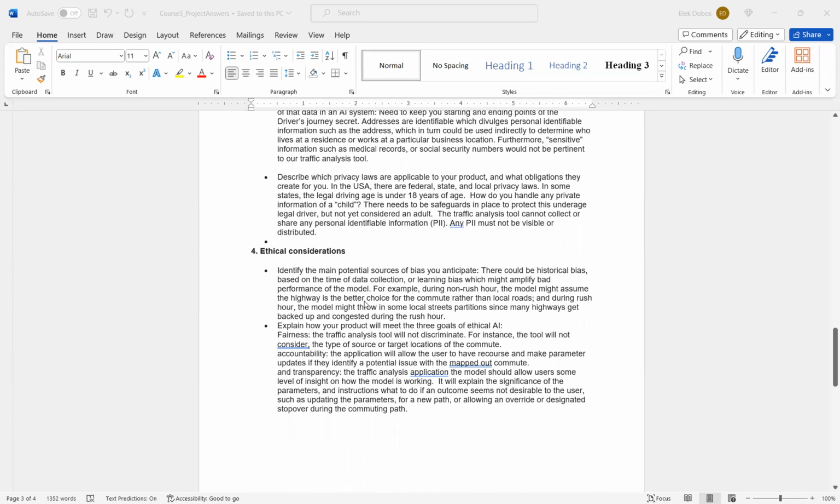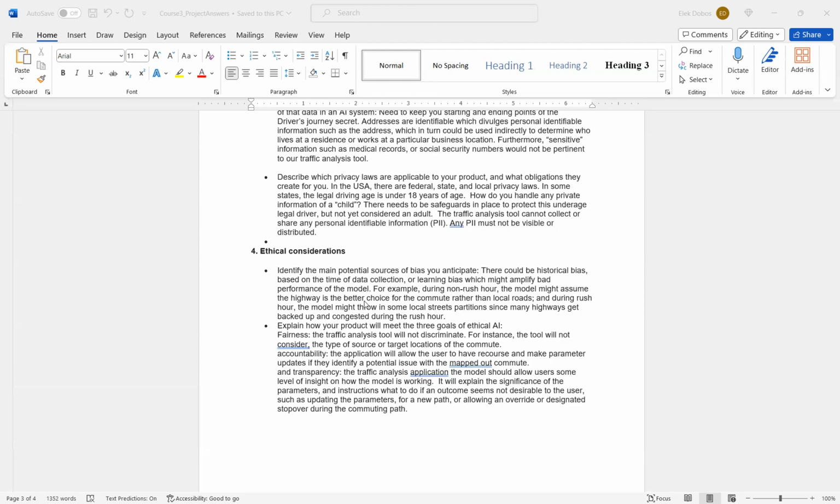Ethical considerations. Identifying the main potential sources of bias. There could be some historical bias based on the time of collection of data, or learning bias, which might amplify some of the bad parts of the model or performance of the model that might hinder the outputs. For example, during non-rush hour, the model might assume the highway is the better choice for the commute rather than local roads. And during rush hour, the model might throw in some local streets, since many highways get backed up, and you might seek an alternative route around something on the highway, since it gets congested during the rush hour.